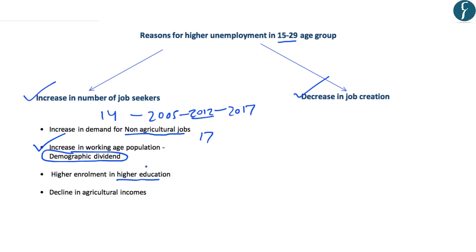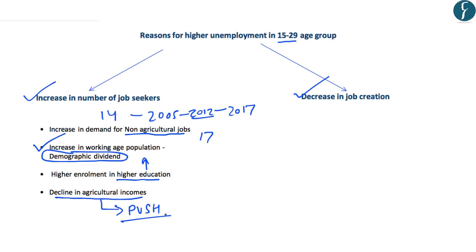So one of the important reasons has been the increase in the aspiration of people who lie within the age group of 15 to 29. Further, in the recent past, a decline in agricultural incomes has been witnessed. And this is one of the reasons why people have been pushed out of the agricultural sector. Now, as the agricultural incomes are dropping, the people are moving out of the agriculture sector and demanding jobs in sectors other than agriculture.